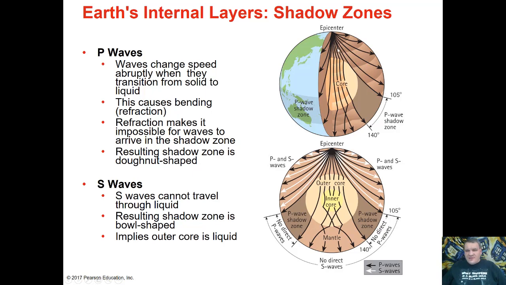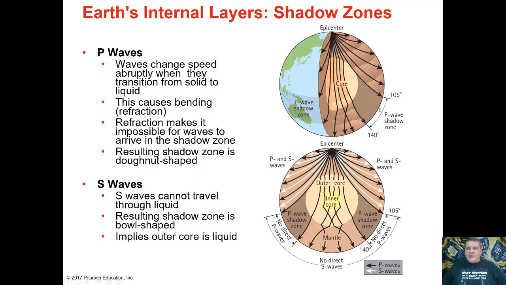However, the line right next to it had a sudden abrupt change in velocity or density, which caused it to refract and move in a different direction, and then it hits another change in density and bends again. So we have these two waves that started out right next to each other up here, but end up at very different positions because of refraction.